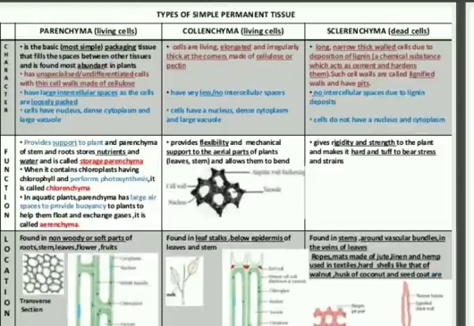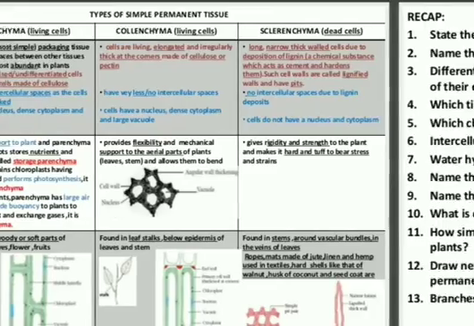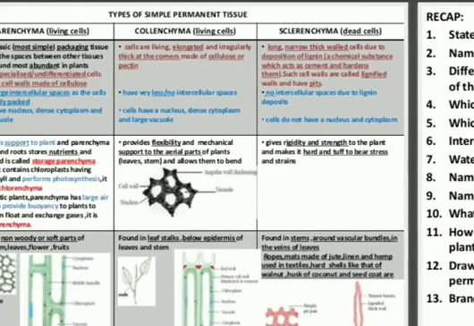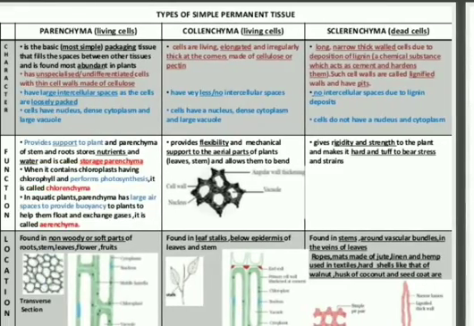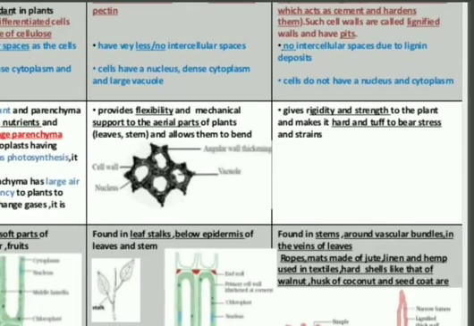Now come to the last part, that is sclerenchyma. Sclerenchyma, we can say, is a collection of dead cells, and you can see it easily on the coconut husk. There is no intercellular space due to the lignin present in it. The cells do not have a nucleus and they don't have cytoplasm.